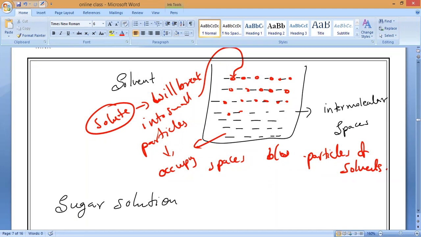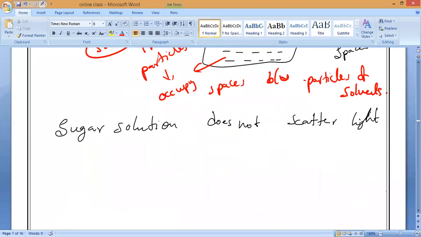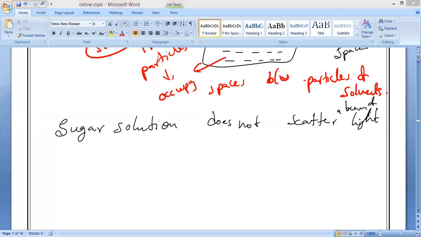Sugar solution does not scatter a beam of light passing through it and render its path visible. Scattering means make the light path visible to us.